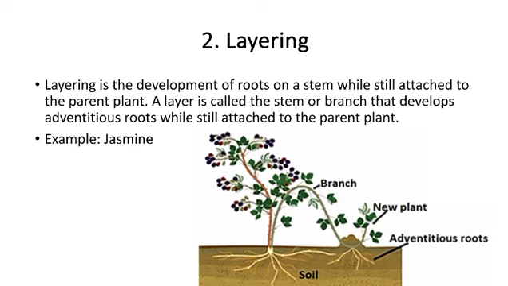Layering is just like cutting, just that the germination happens before cutting it from the parent. Or you can simply use a coconut bark, fill it with soil, and place it around the plant to promote root development, and later on cut it from the parent. Note that the main difference between layering and cutting is just that in cutting there is no root formation before cutting, meanwhile in layering there is already formation of roots before cutting.